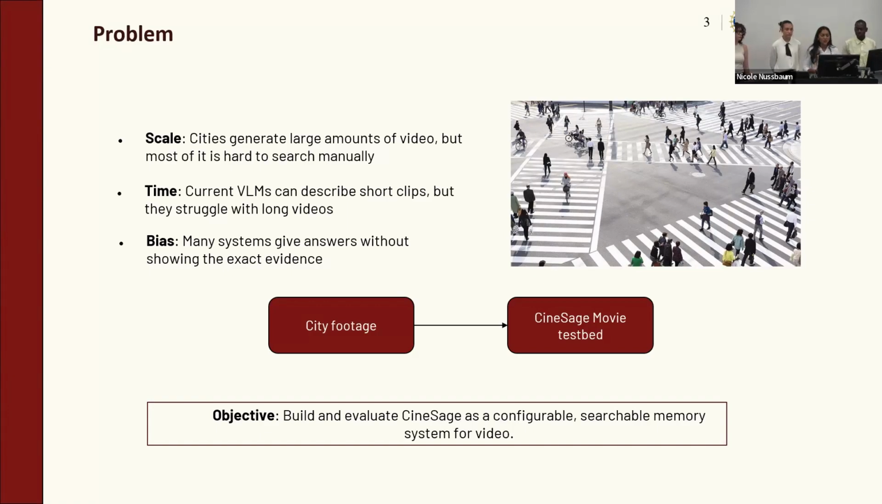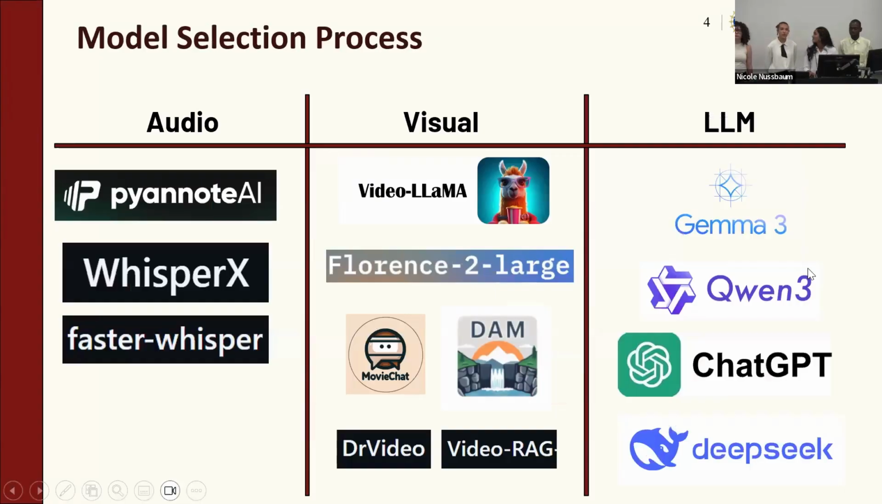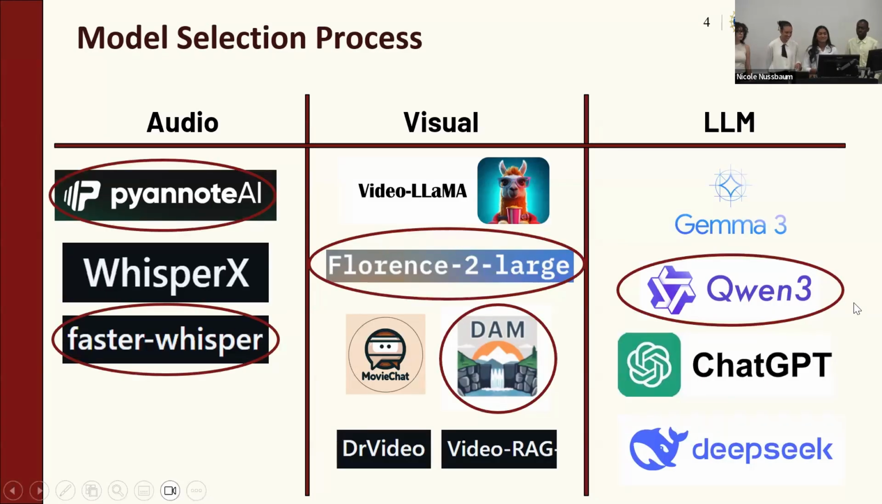So to solve these problems, let's take the application of city footage and this summer work on our CineSage movie testbed to build and evaluate CineSage as a configurable, searchable memory system for video. Over the course of the summer, we have tested dozens and dozens of different models, and we have decided to go with a couple of these for their accuracy.